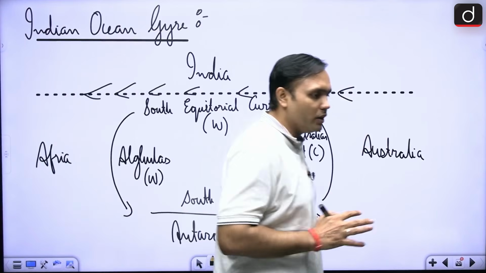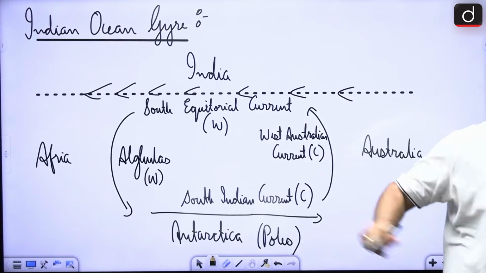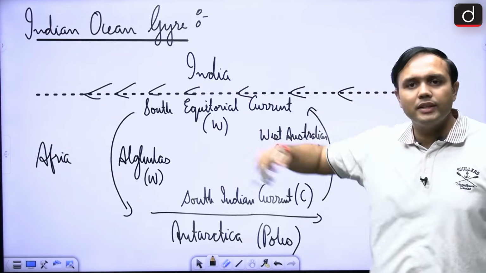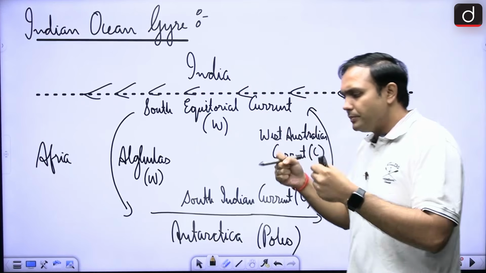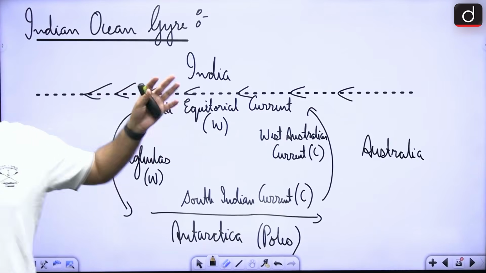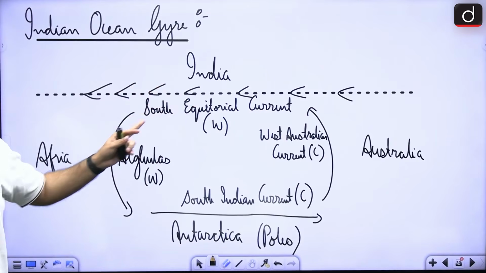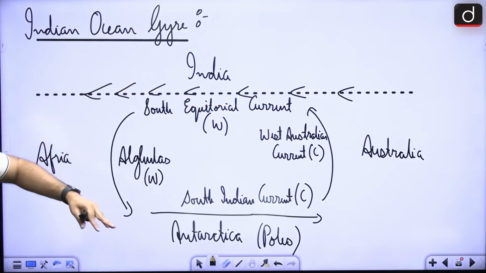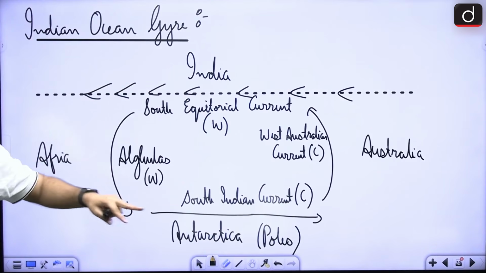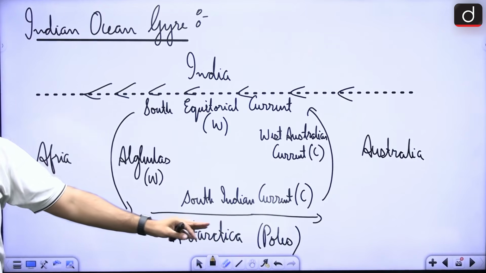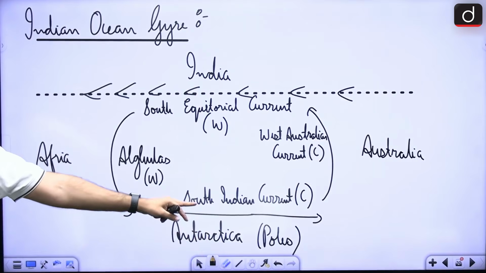Now we are coming to the Indian Ocean gyre, right? Now here what you see is India is right in the middle, right? That is one of the reasons the primary position of India in this region is giving it its name, Indian Ocean. So here you will find the South Equatorial current, right? Now towards the eastern coast of Africa, there is a warm current by the name of Agulhas, right? Then as we move towards the Antarctica region, you will find the South Indian current, right?